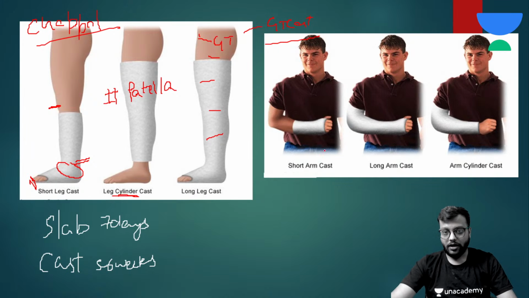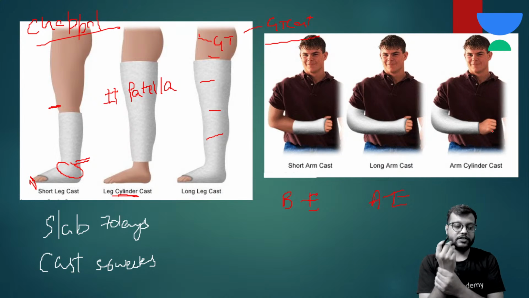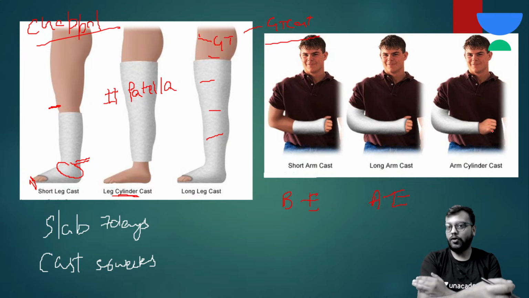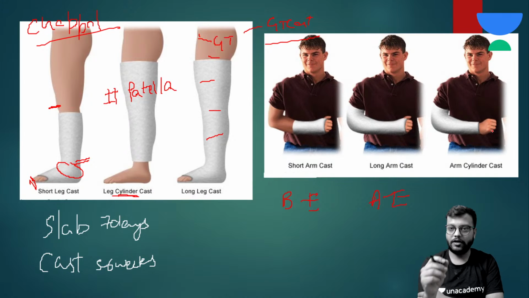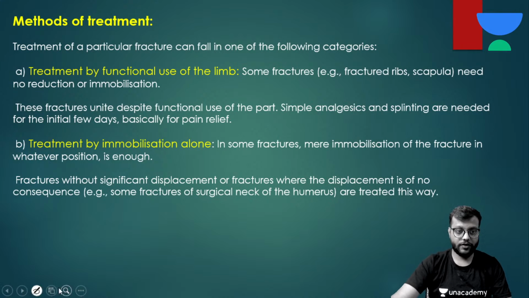Okay, now for the upper limb, here you can see this is a below elbow cast or the short arm cast. This is the long arm cast called the above elbow cast, and this is a cylindrical cast in which, see, this wrist joint is free. So if there is a fracture of the distal end of the forearm bones, you can go for the below elbow cast. But if the fracture is of the proximal forearm bones or the humerus, you go for the above elbow cast. Okay, now what are the methods of treatment?